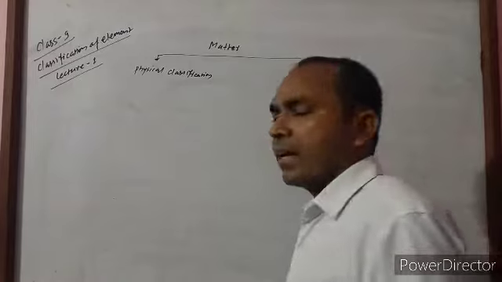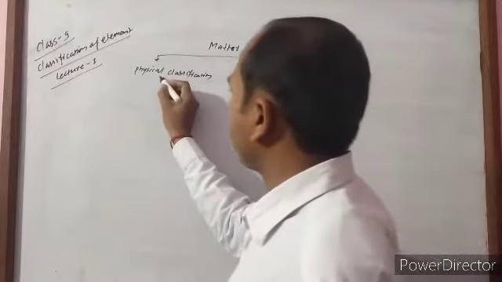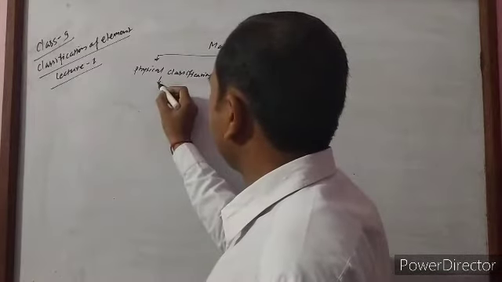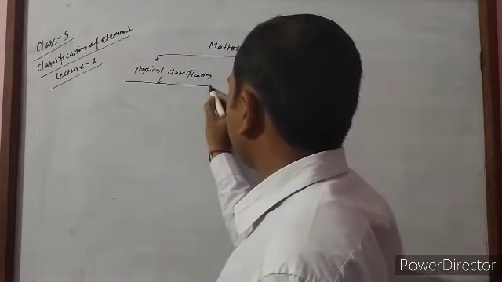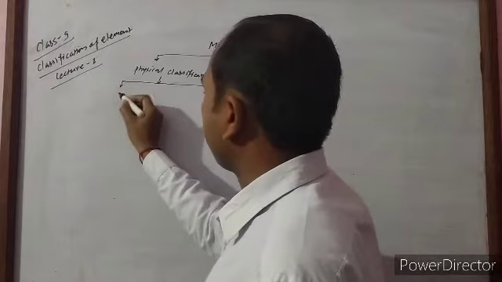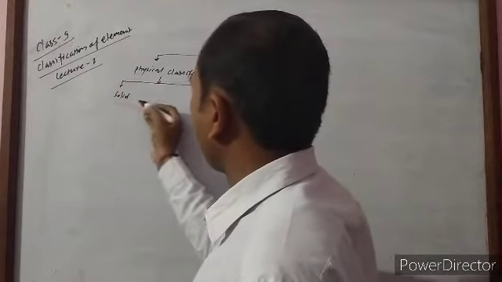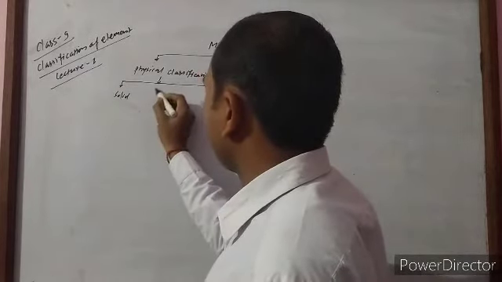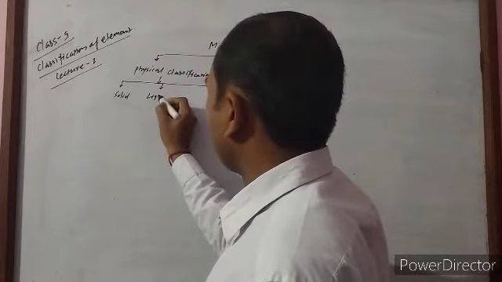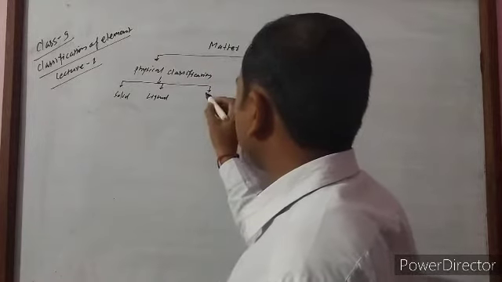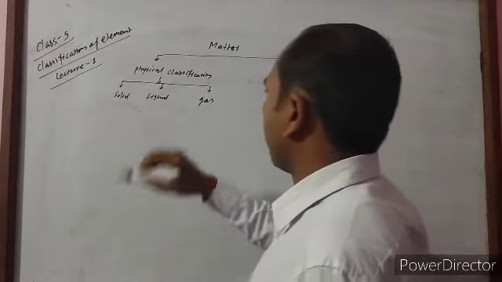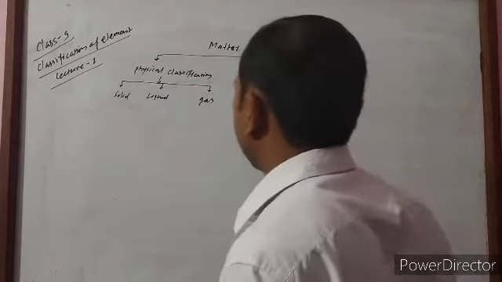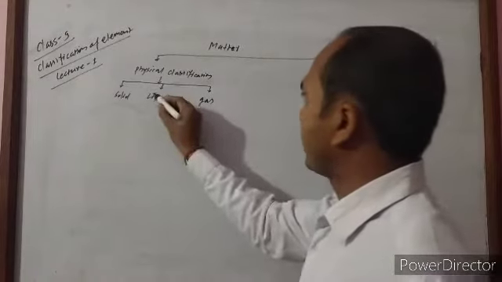When we classify matter by physical classification, it is of three types: solid, liquid, gas. This is the physical classification of matter: solid, liquid and gas.